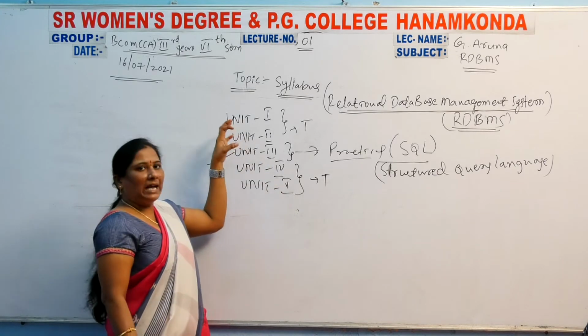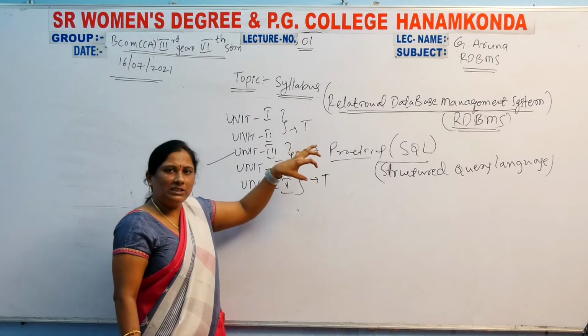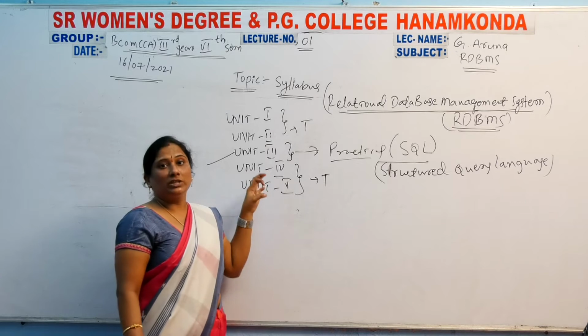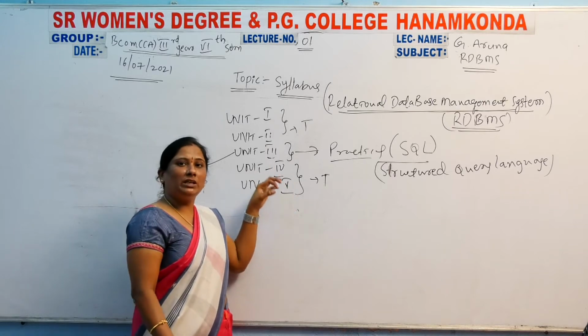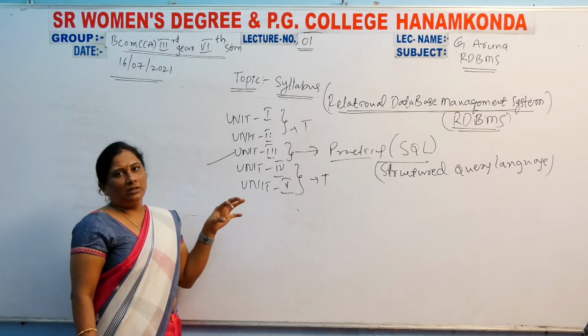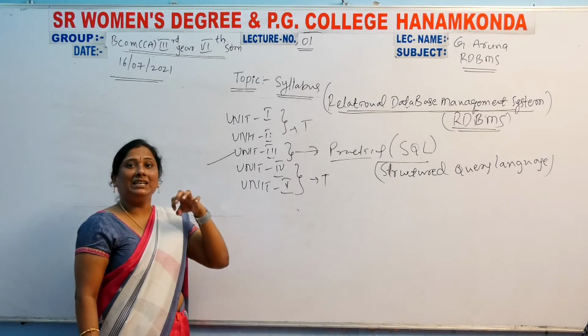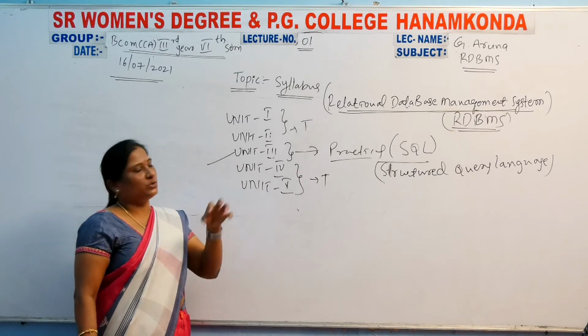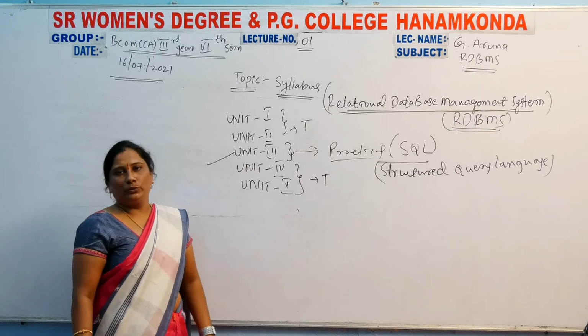So the first unit is a very lengthy unit, and once you clearly understand it, you will easily understand the remaining 4 units.